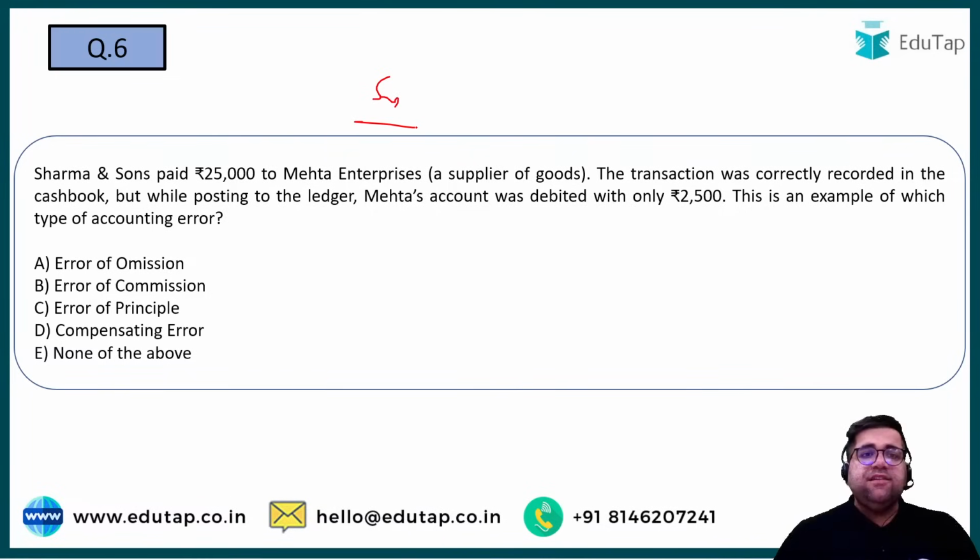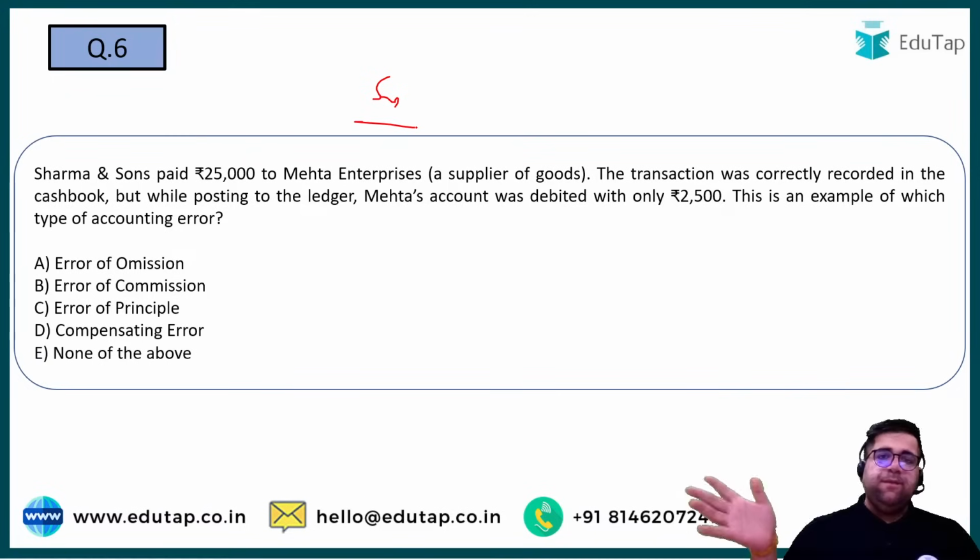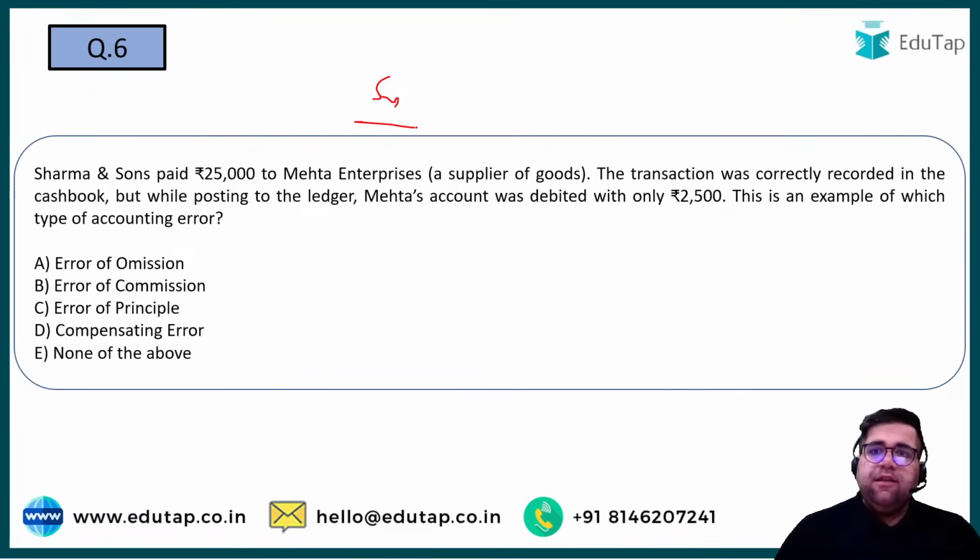Let's see. Sharma and Sons paid 25,000 to Mehta Enterprise, a supplier of goods. The transaction was correctly recorded in the cash book. But while posting it to the ledger, the Mehta account was debited only by 2,500, but the transaction was of 25,000. So this error is what?